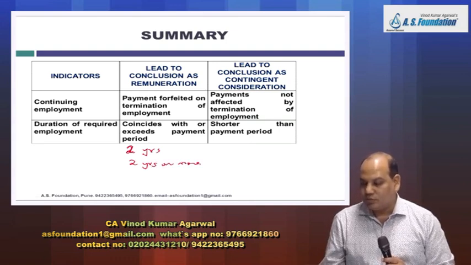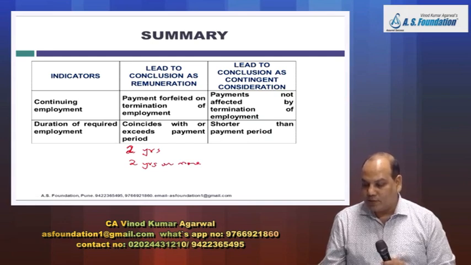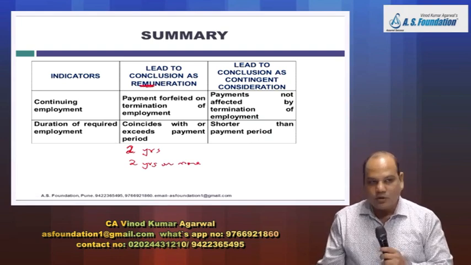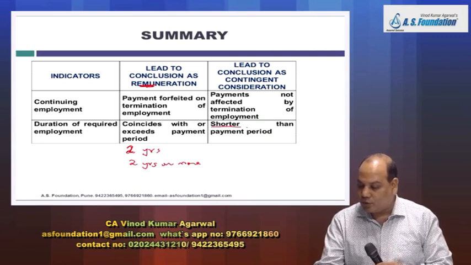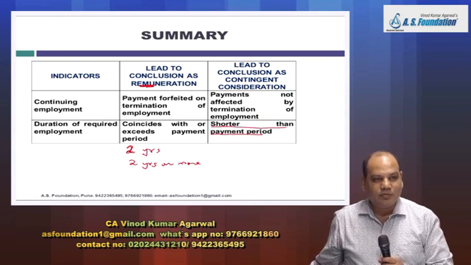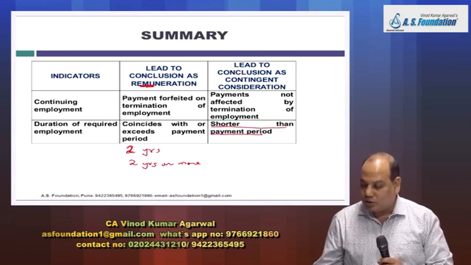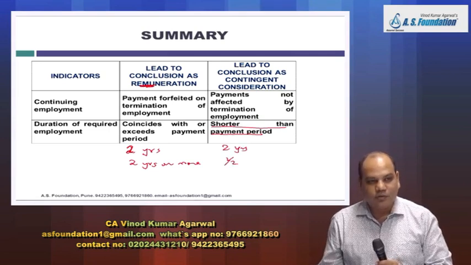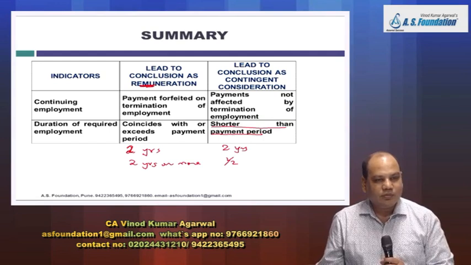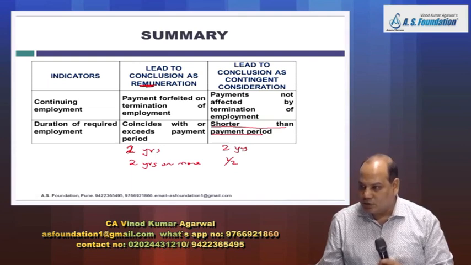Then in that case, the payment is made towards remuneration. But if the duration of required employment is less than the payment period, then it is a contingent consideration. Duration is 2 years, and you have to only serve for half a year. Then it would be a contingent consideration.